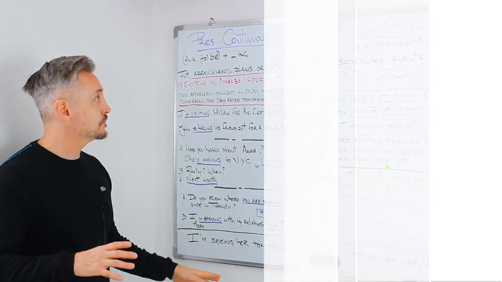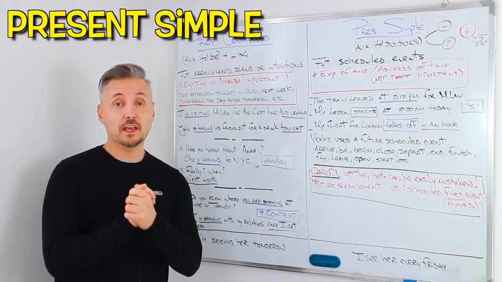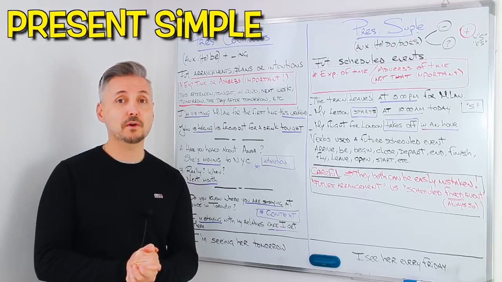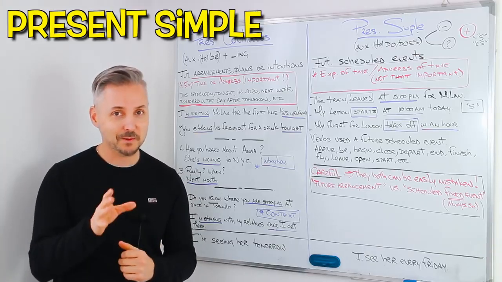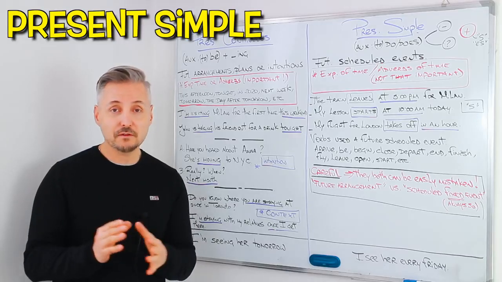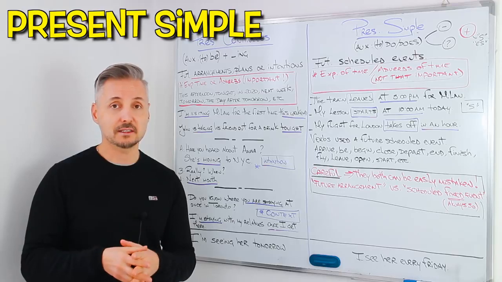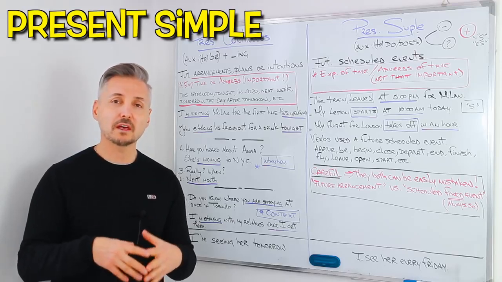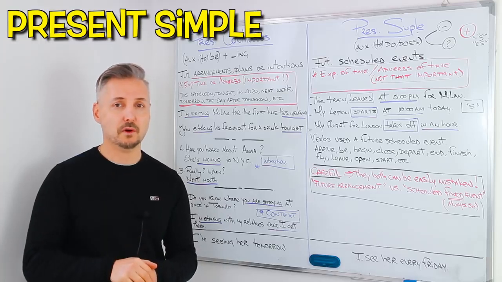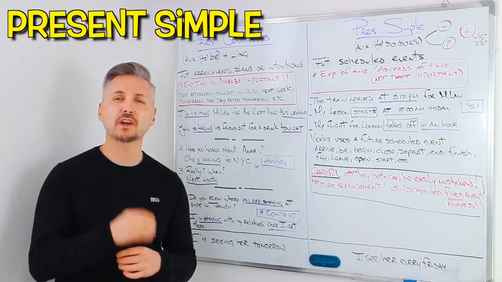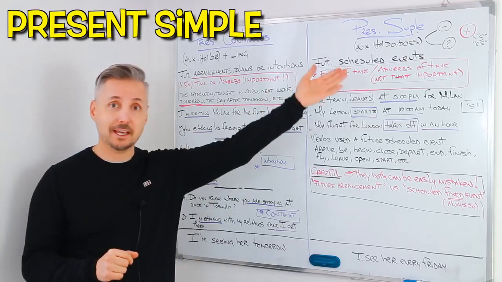present continuous. Now let's take a look at the present simple. For the auxiliary of the present simple, we use do or does. You remember that, right? I hope so. The auxiliary is used for negative and interrogative sentences. What happens with positive sentences? Well, if it's the third person, you add s or es. If you want to watch a lesson on the present simple, you may click here.